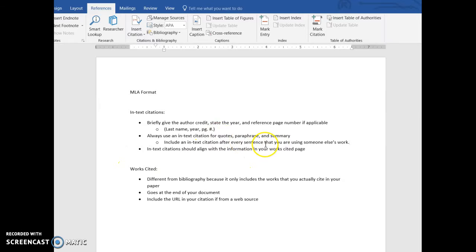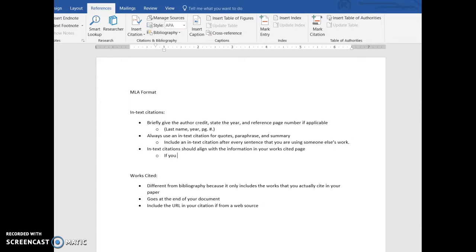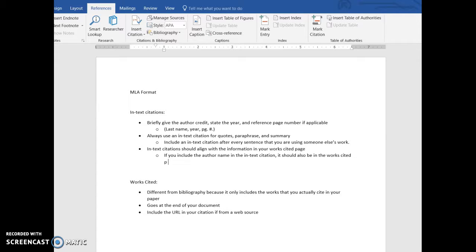And then finally, your in-text citations should align with the information from your works cited page. So that means that if you include the author name in the in-text citation, it should also be in the works cited page. Now, I just say this because sometimes you might not have an author name that you can cite if you're using an internet source, which means that you'll just use the title of the work in the in-text citation, and I'll show an example of that.